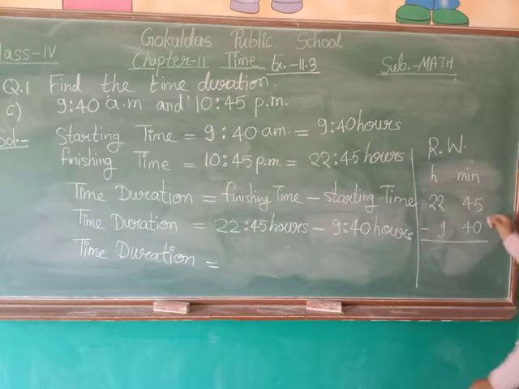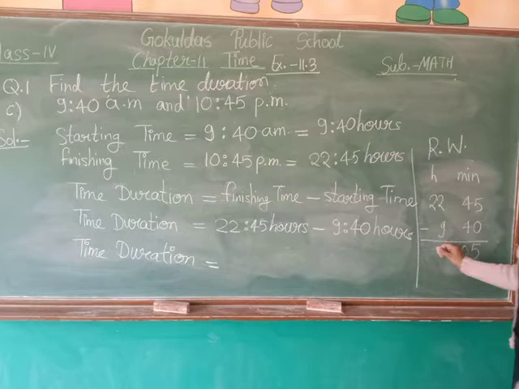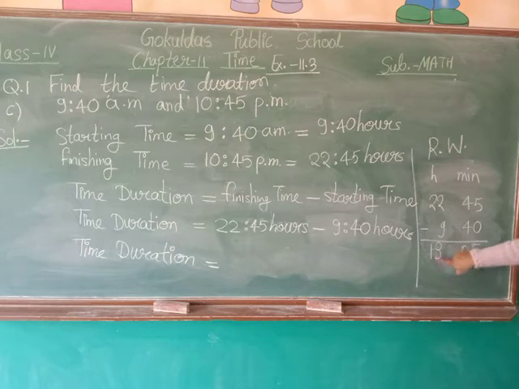Now subtract 45 minus 40. The answer will be 5. 22 minus 9 is 13. Now 13 is written in which column? It is written in the hours column.